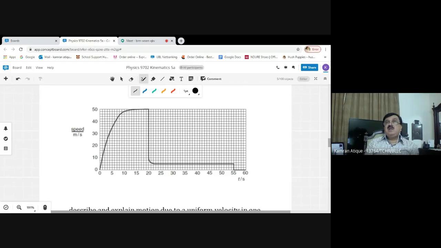Braking means decrease of speed, because negative force, minus F equals ma, actually will give us the retardation. When a becomes negative, if I take that a toward the right hand side of the equation F equals ma, if I take that negative sign, minus F equals ma, the force becomes negative. That's why the deceleration starts to be produced. When the resultant force becomes negative, the deceleration is being produced.